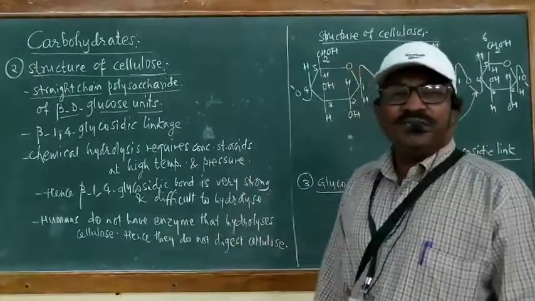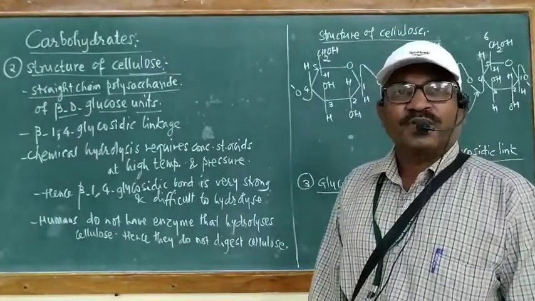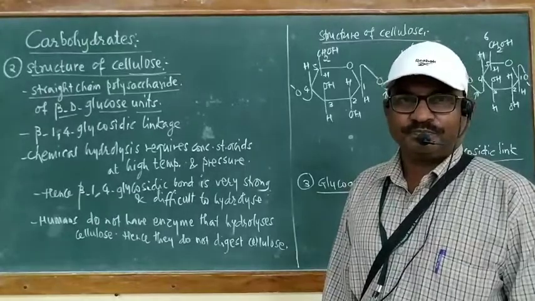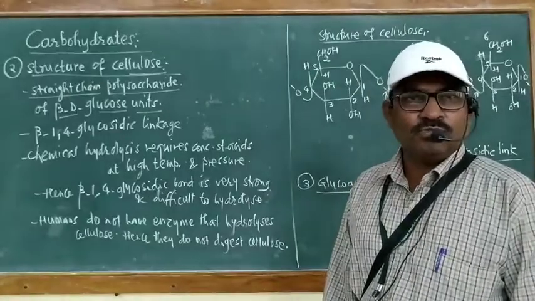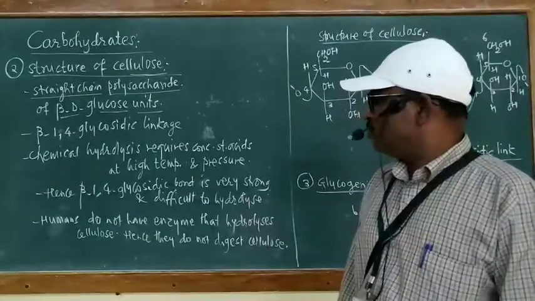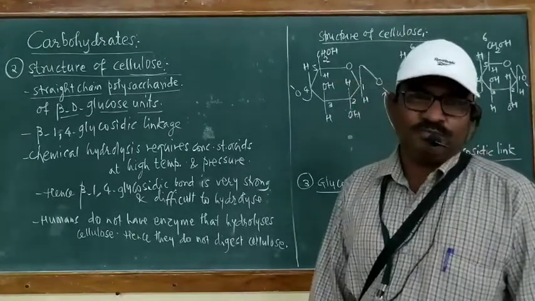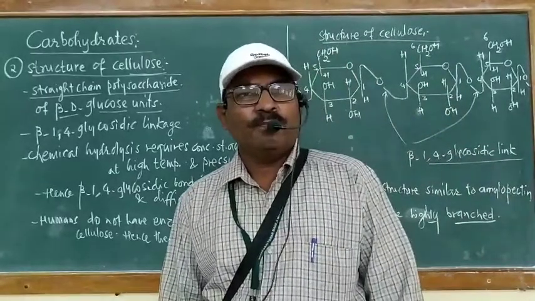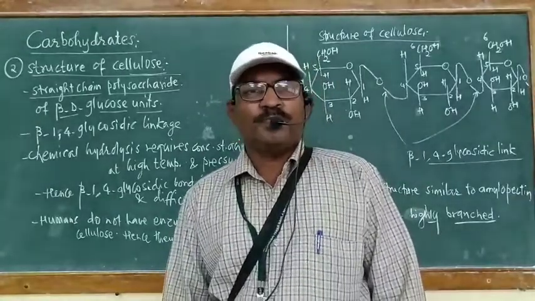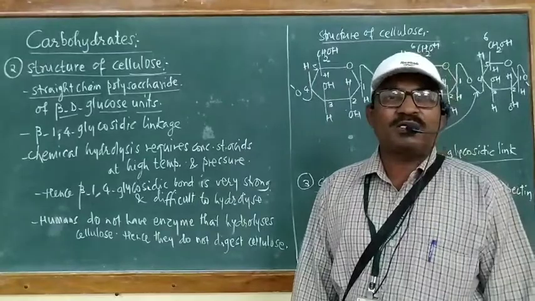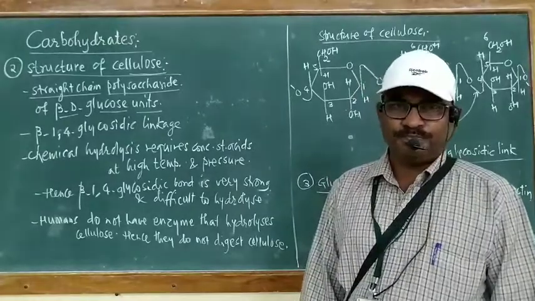Hence it is difficult to hydrolyze the beta-1,4 glycosidic linkage present in cellulose. Hence human beings cannot digest cellulose. Further, they have given us that humans do not have enzymes that hydrolyze cellulose. Human beings do not have such an enzyme which can hydrolyze cellulose.